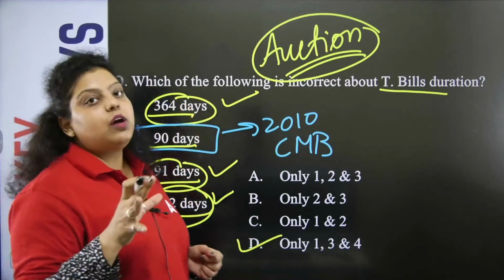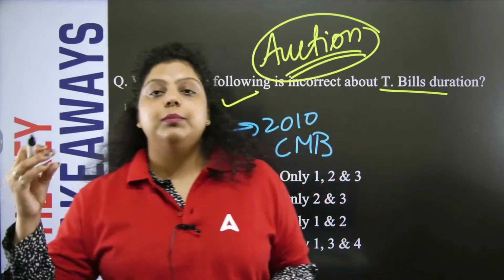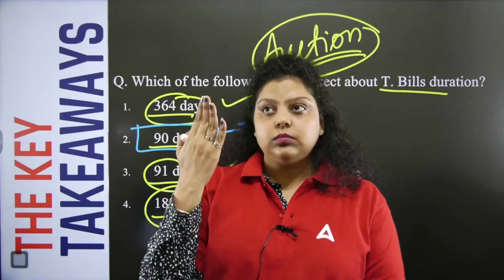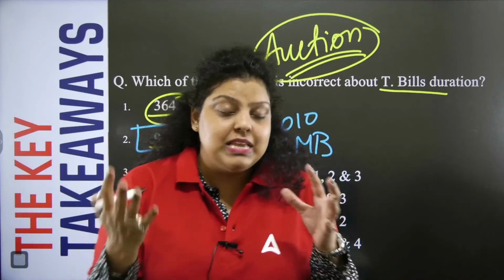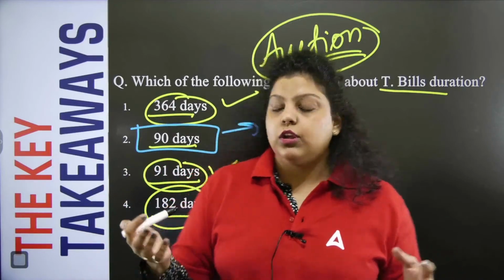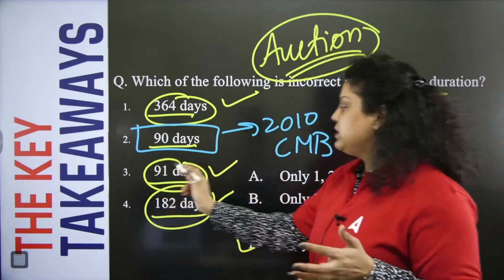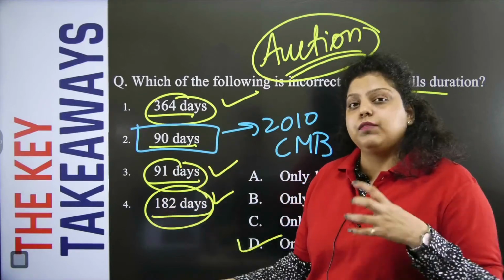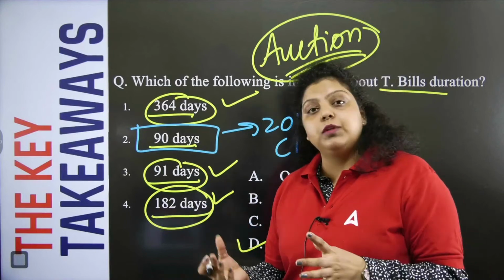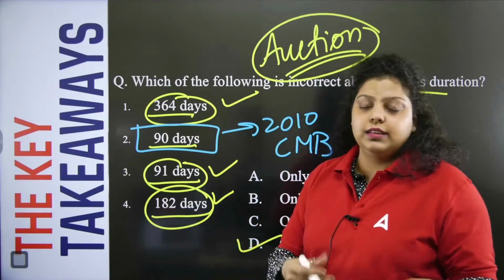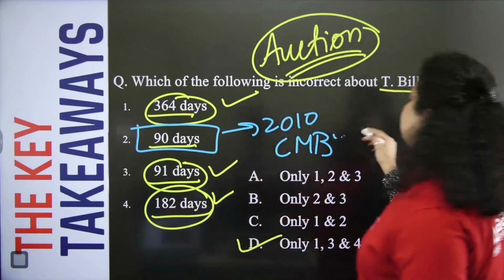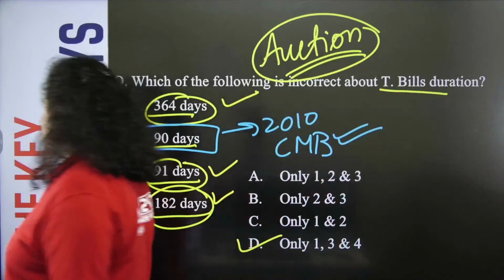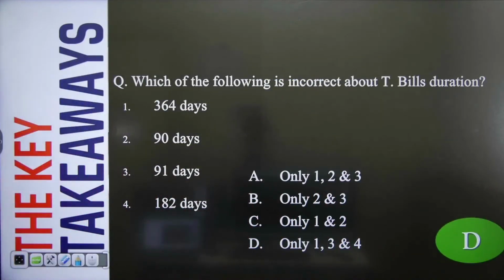So if we talk about Government of India securities, there are a lot of them, but if we talk about the duration of government securities, the first duration was 91 days. It means if the government wanted to issue a government security, the minimum duration was 91 days. If the government needed to balance its revenue and expenditure for less than 90 days, or manage the liquidity in the market for less than 90 days, there was no security at that time. But in 2010, in discussion with RBI, the Government of India introduced the cash management bill. So the right answer will be D option, first, third and fourth.